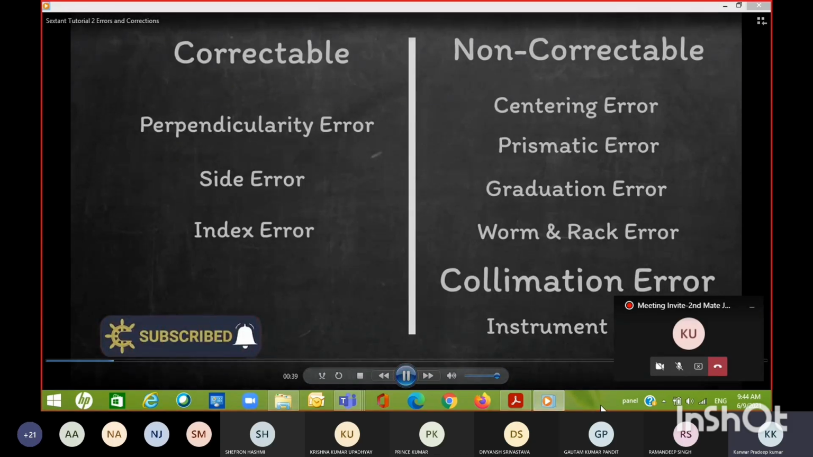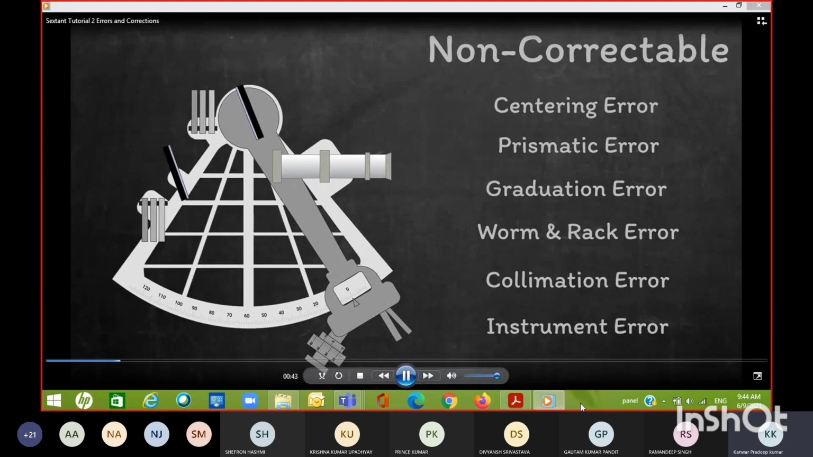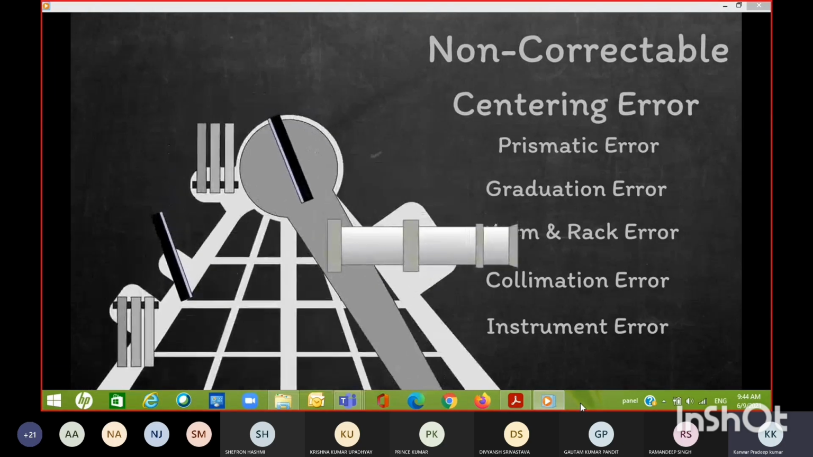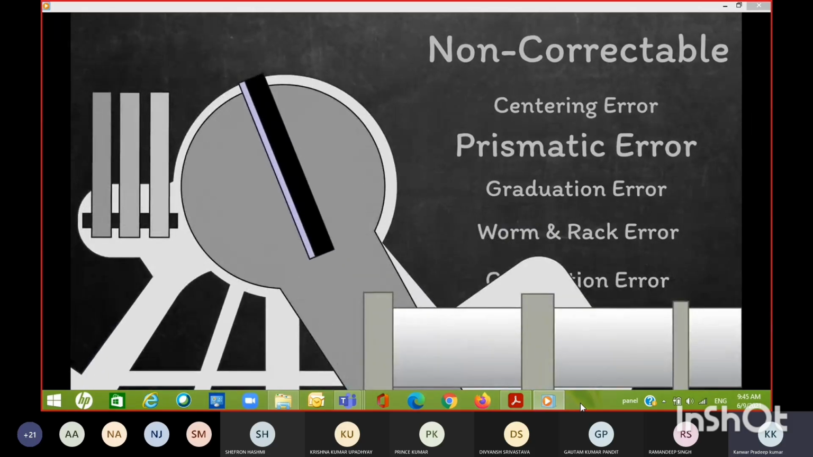Non-correctable nowadays. Let's start by looking at the non-correctable errors. We'll just go through quickly as you can't correct for them anyway. Centering error, this is when the pivot point of the index arm is not perfectly aligned with the center of the instrument. Prismatic error is when the two planes of the mirrors are not parallel to each other.